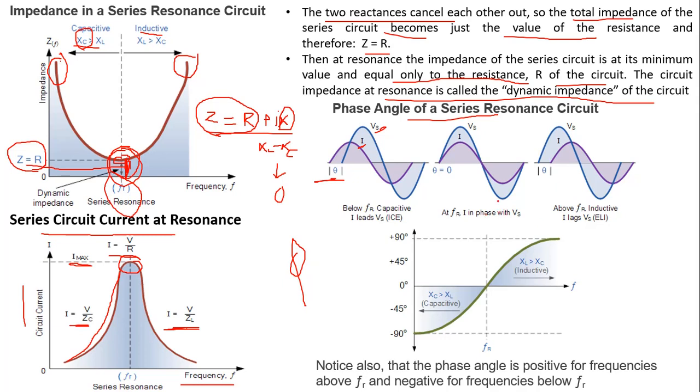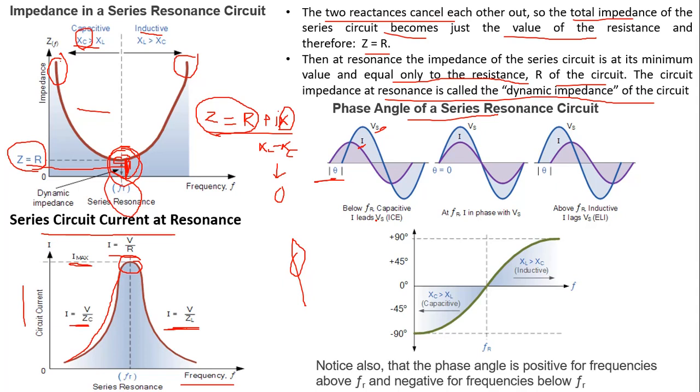So this resonant curve is divided into three parts. One is at the resonant frequency, another one is above the resonant frequency, another one is below the resonant frequency. So you take this first graph. Below the resonant frequency, we know that the circuit is capacitive.